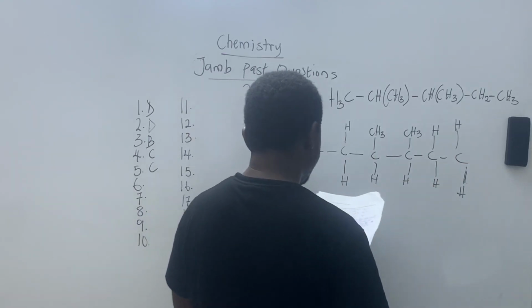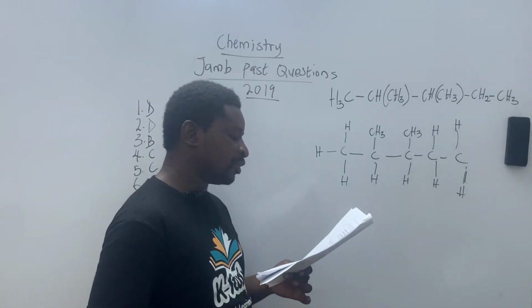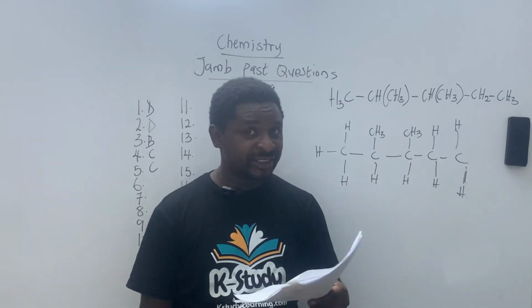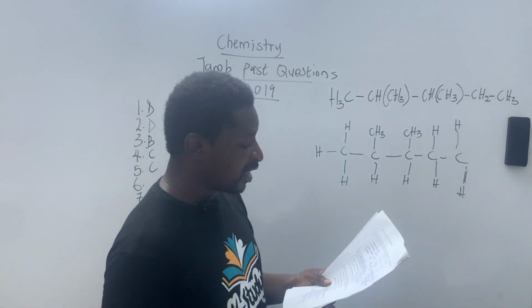If I want to name this compound, let's look at our options: A, 3,4-dimethylhexane; B, 2,3-dimethylpentane; C, 2-methylhexane; and D, 2,3-dimethylhexane.